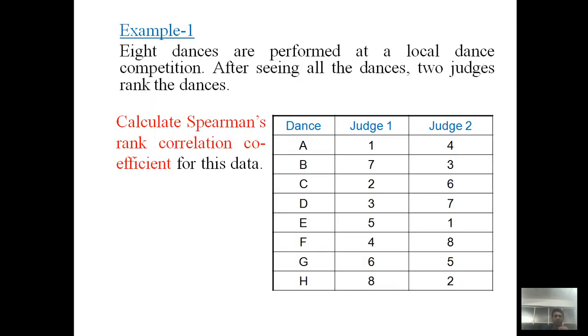Say, a simpler example: to measure beauty, suppose five girls are given and we have to identify which of the five is the most beautiful. To measure this type of quantity, again we use the Spearman rank correlation coefficient.